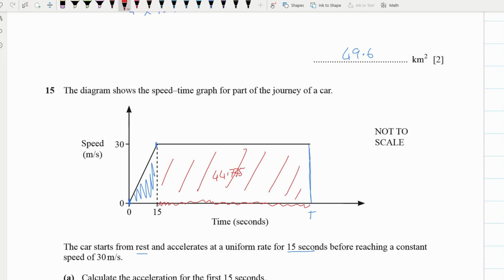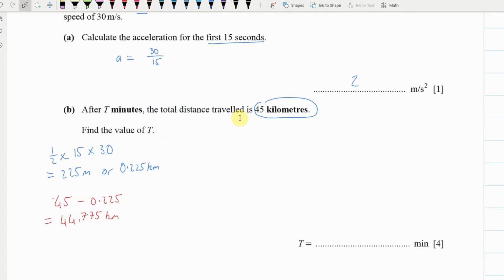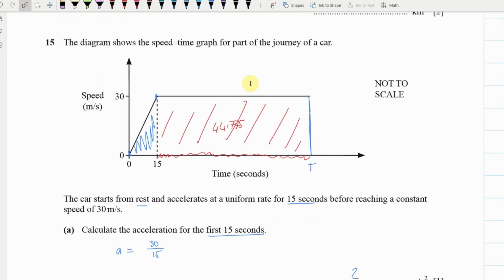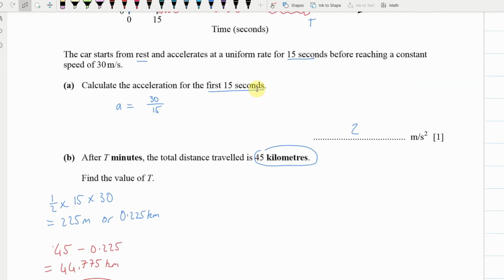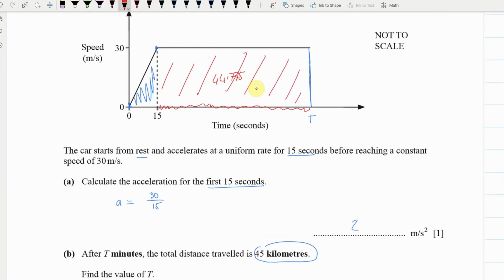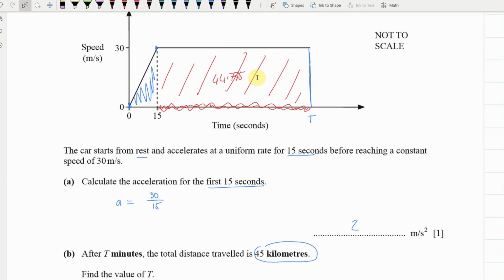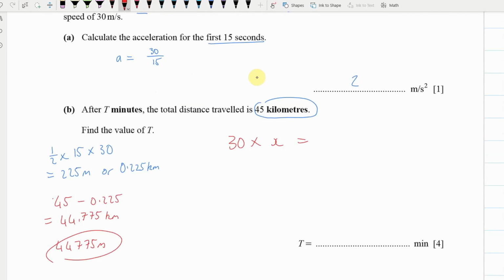Okay, now what I will do is I'm going to convert that into meters. So we times by 1,000, so 44,775 meters. Now to find the area of that rectangle, we're going to do height times base. So 30, which is the height, times the base, which is the bit that we're trying to find out. We don't know this base here, so we'll call it x. 30 times x equals, and we know that the area must be 44,775.